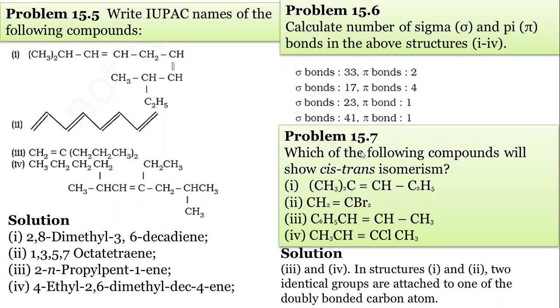Then the next problem is problem number 15.7. Which of the following compounds will show the cis and trans isomerism?